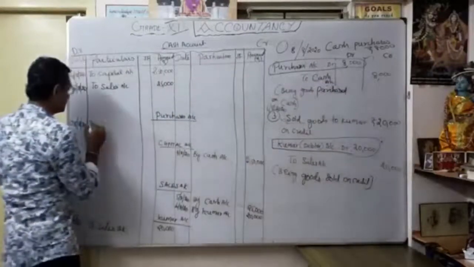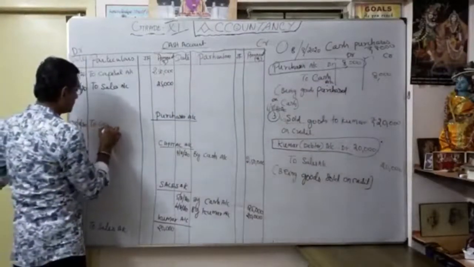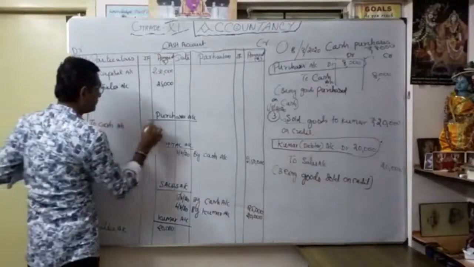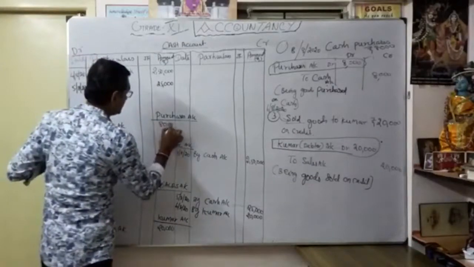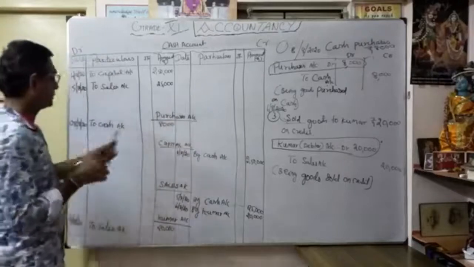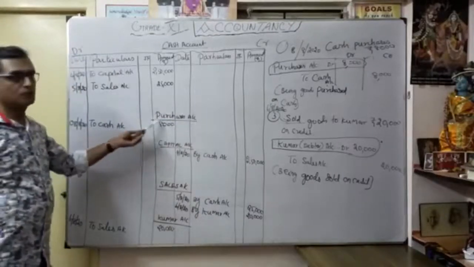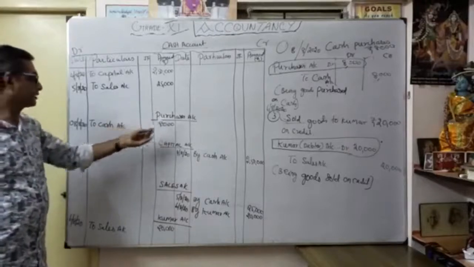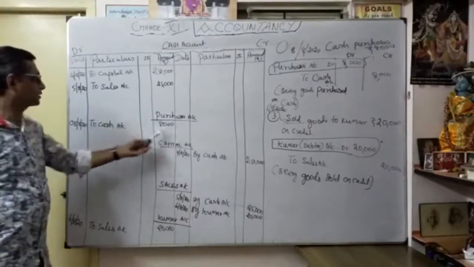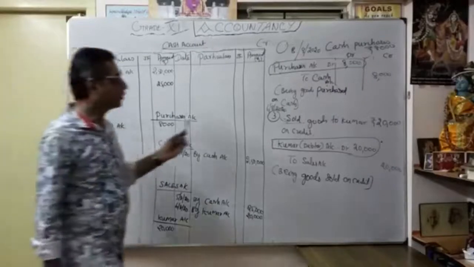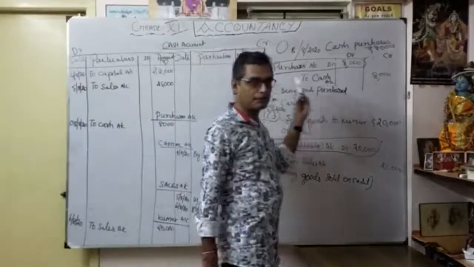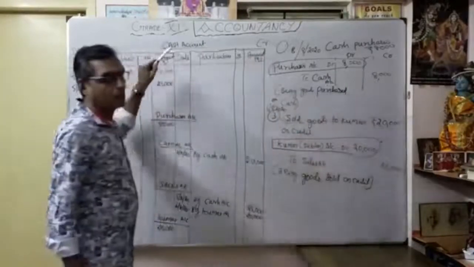So I have to write "to cash account" under the purchases account. Okay, entry over. Purchase account debit to cash account. So now I want to open the cash account also. Here the cash account is already open. So how am I going to write?